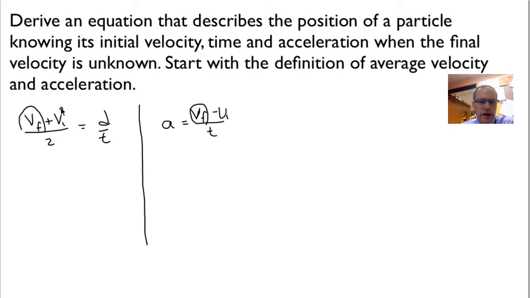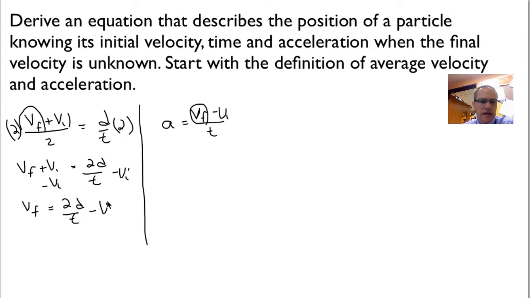Everything on the top really is in parentheses and divided by 2. So I'm going to move the 2 over first. So I'm going to multiply by 2. And what I do to one side, I have to do to the other. So I end up with VF plus VI equaling 2D over t. I want to get the VF by itself, so I'm going to now subtract the VI to the other side. And what I do to one side, I have to do to the other. So I've got now VF is equal to 2D over t minus VI. So I'm going to hold on to that equation. I've isolated VF by itself.